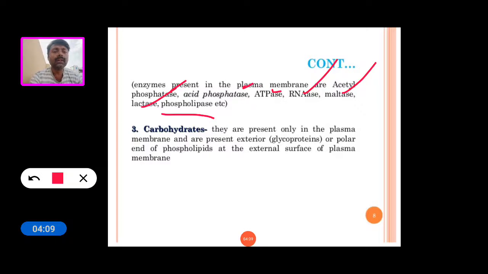The last chemical component of the plasma membrane is carbohydrate, and it is present only in the plasma membrane. These carbohydrates are present on the exterior, at the polar end of the phospholipids at the external surface of the plasma membrane. They are called glycoproteins.